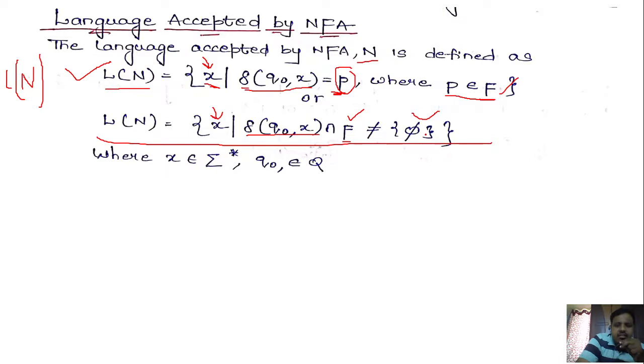Okay. So in this case also, those sets of strings are considered as the language. Okay. Where x belongs to sigma star and q naught belongs to capital Q. Okay. So these are the terms x and q naught.